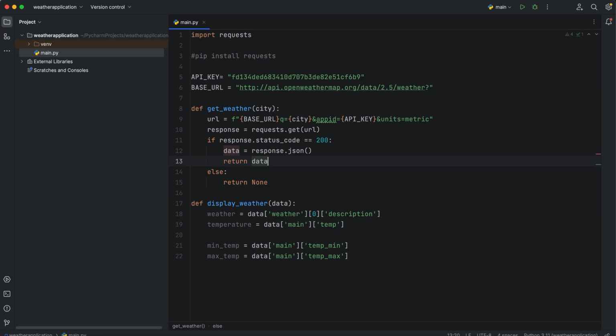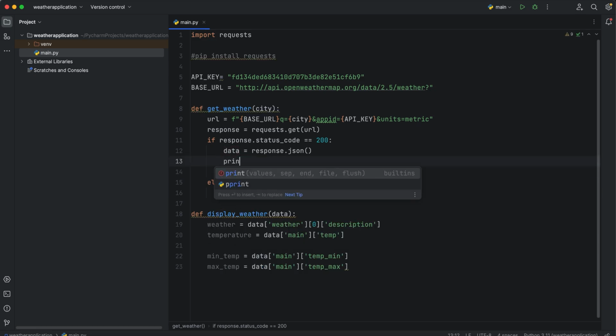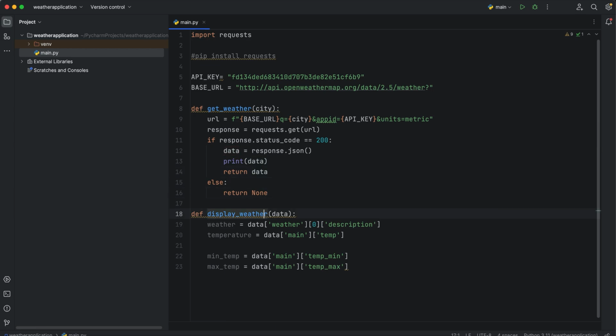Once we've got our data, we can print it, and you can write something more if you would like to, of course. If not, you can stick with what I just provided.